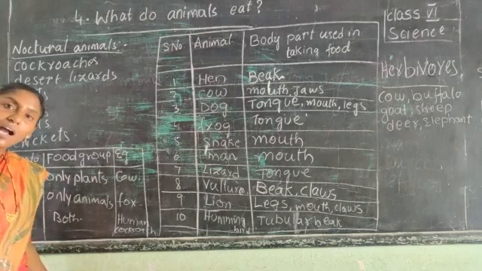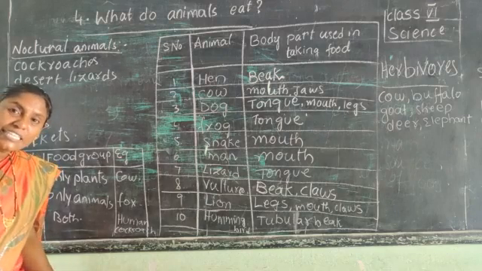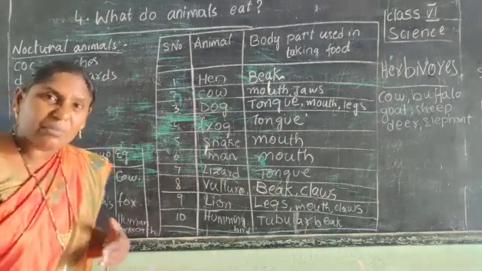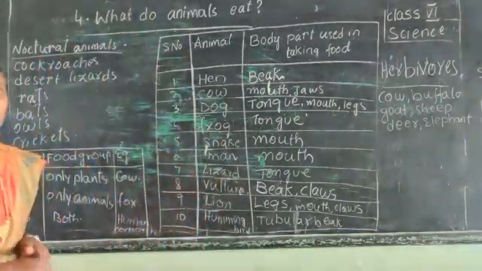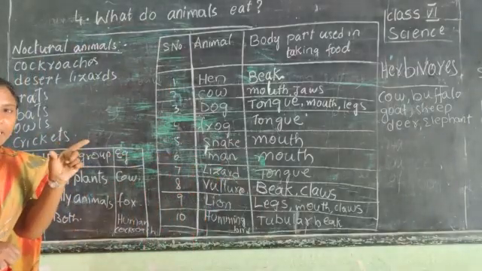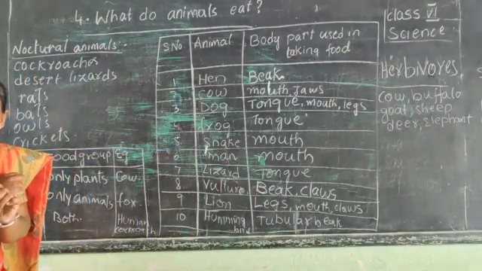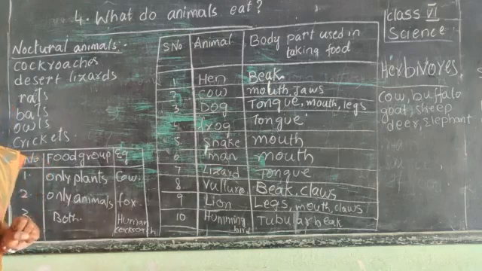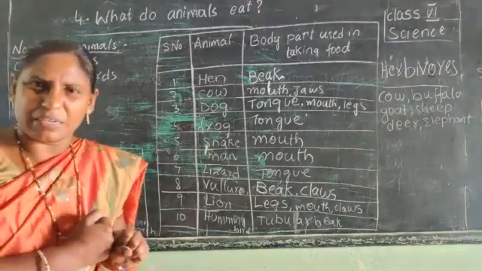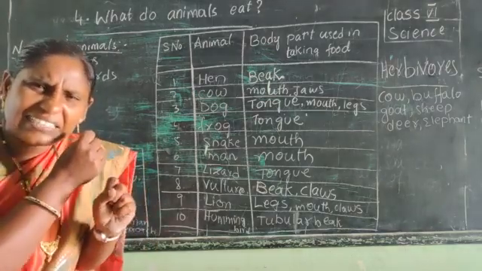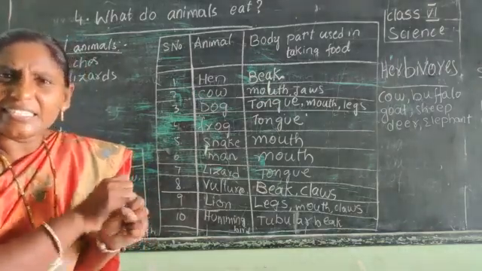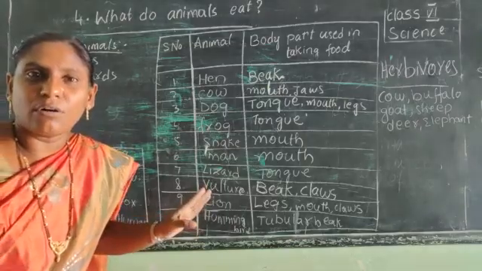These are all the animals which eat other animals. They hunt the other animals. For example, if the tiger sees a deer, it doesn't leave until it catches it. It hunts the animal, kills it and eats it. Unless and until it eats, it doesn't leave it at all.